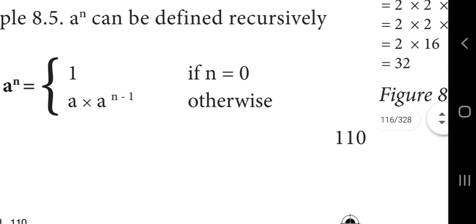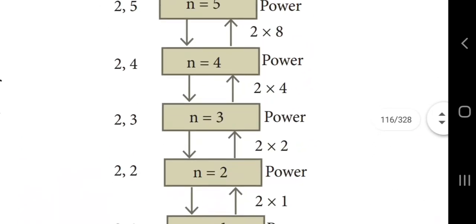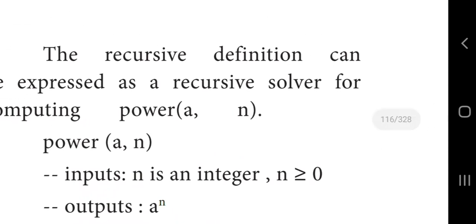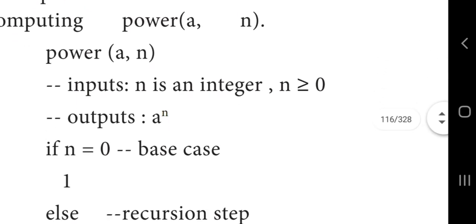So you can see the recursive steps used for solving this problem. In the recursive definition, the algorithm name is power of a comma n. What is the input property? n must be a non-negative number, so we check the condition n greater than or equal to 0. And the output we expect is a power n, the exponent value of the given number.